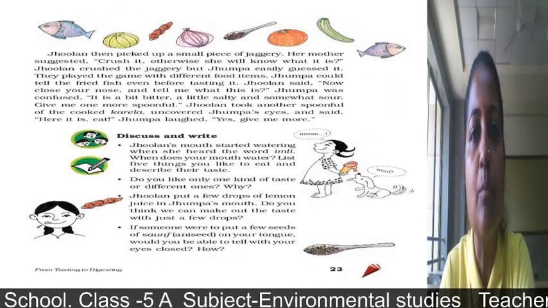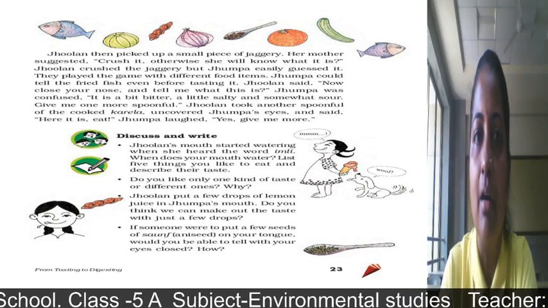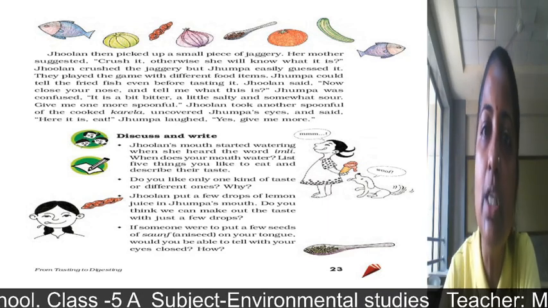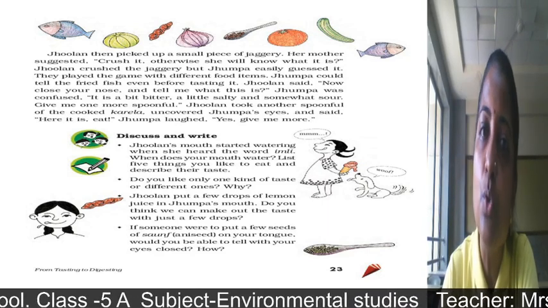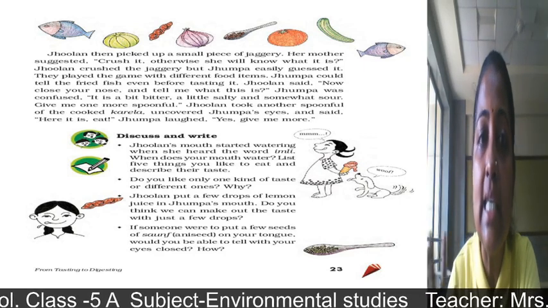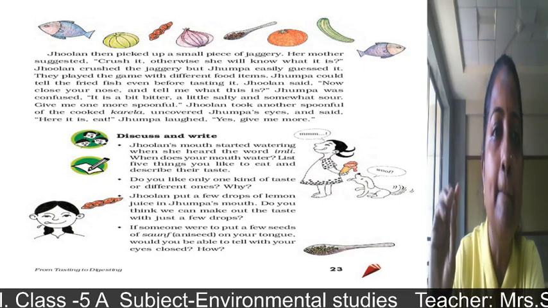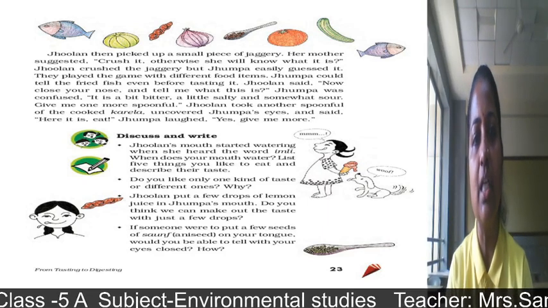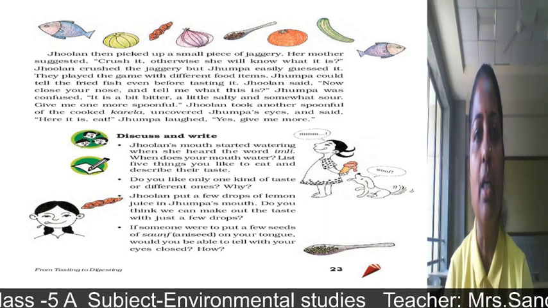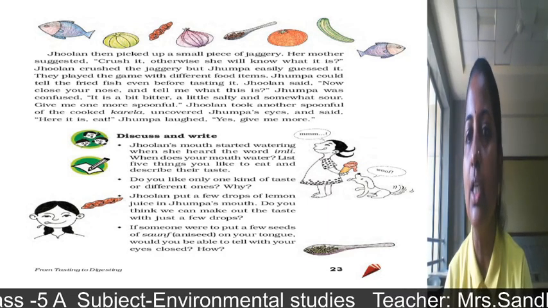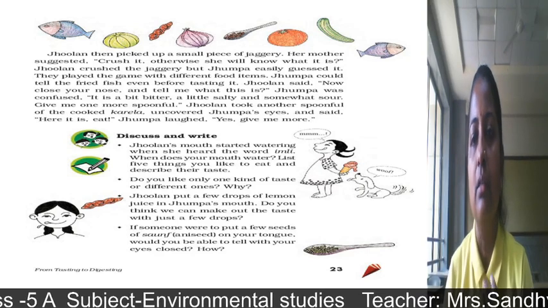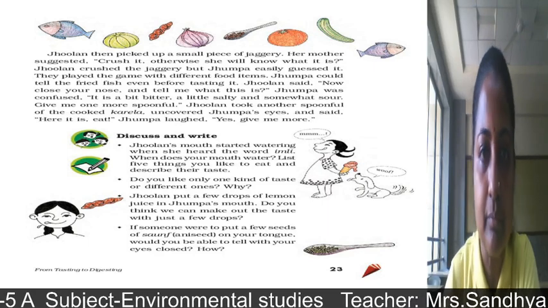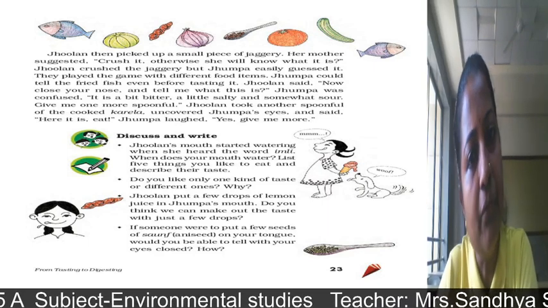Jhulan then picked up a small piece of jaggery. Her mother suggested, "Crush it, otherwise she will know what it is." So Jhulan crushed the jaggery, but Jhumpa easily guessed it. They played the game with different food items. Means she was taking different food items, and Jhulan was putting them into her mouth, and she had to taste and tell what kind of food it is.